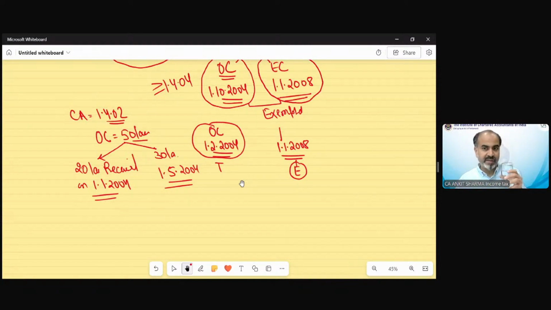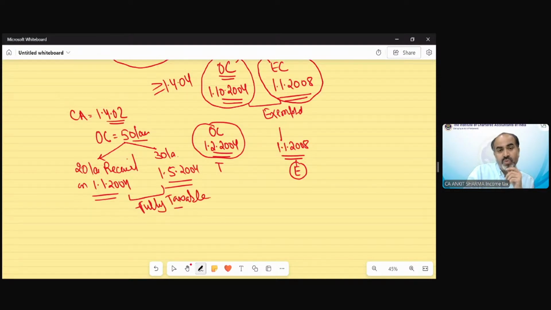Pranav is saying 30 lakh will be exempted. Aisha is saying 30 lakh exempted, 20 lakh is taxable. Jinki is also saying 20 lakh taxable and 30 lakh exempted. Malini is also saying 30 lakh exempted. Arding is saying fully taxable. Abhishek is saying the correct answer would be fully taxable. Nothing is going to be exempted.